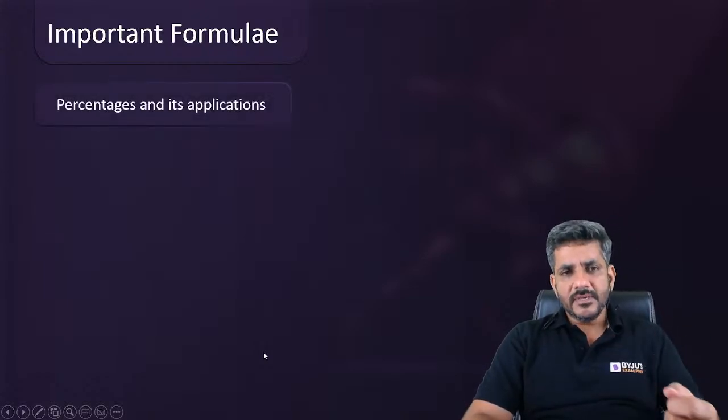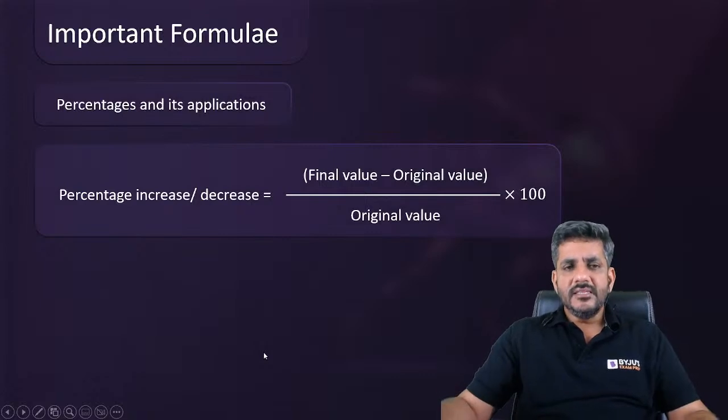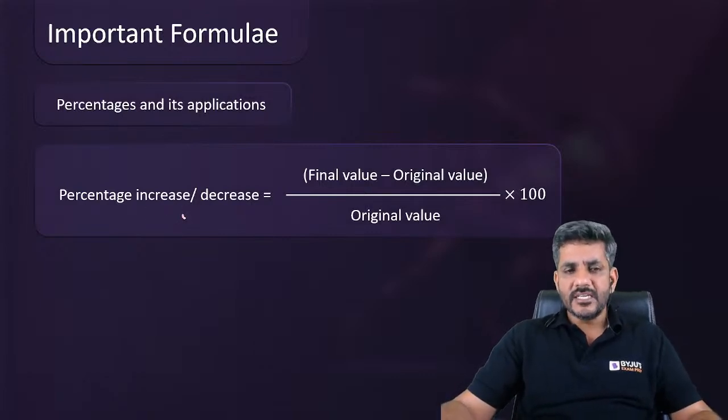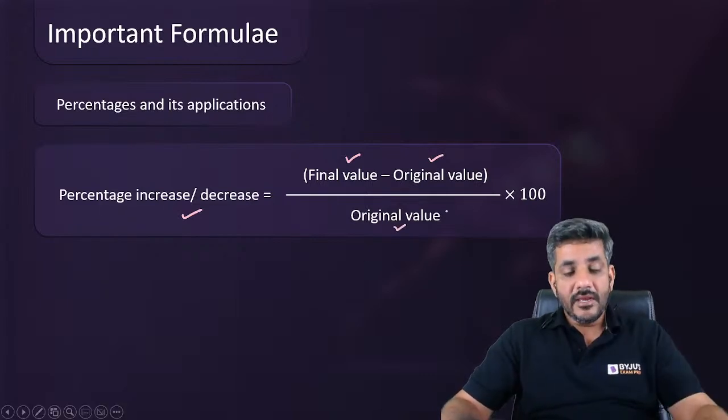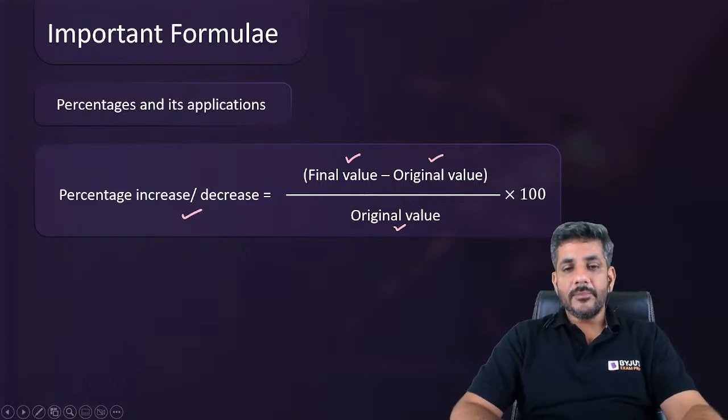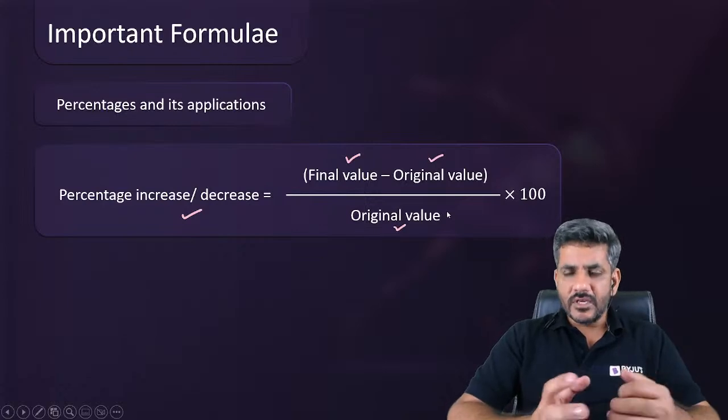So first thing in percentages and its applications is, how do we find out the percentage increase or percentage decrease, right? I'm sure many of you would be knowing about this. It is the final value minus the initial value or original value, divided by the initial value or original value, into 100. This is how we get the percentage increase or decrease in any of the questions wherever it is required.